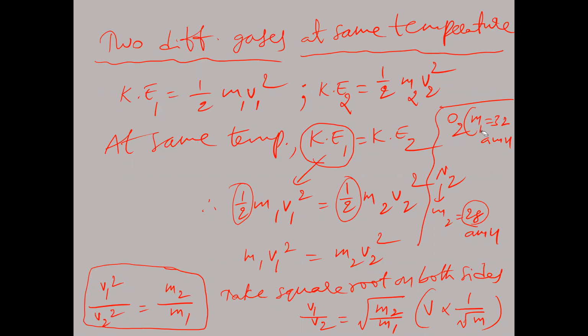Oxygen is somewhat heavier than nitrogen. The heavier gases move slower and lighter gases will move faster. So nitrogen gas moves faster than oxygen gas because oxygen gas mass is more and velocity will be less. So this relation we have to understand.